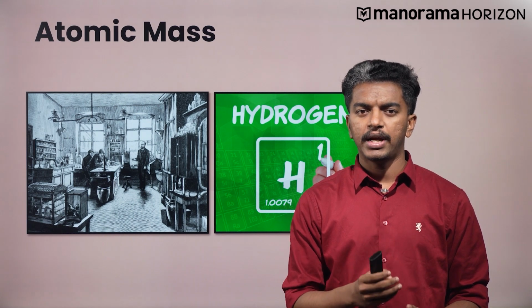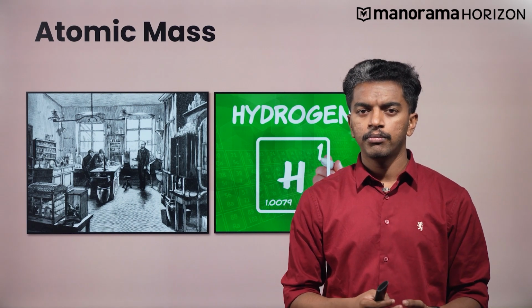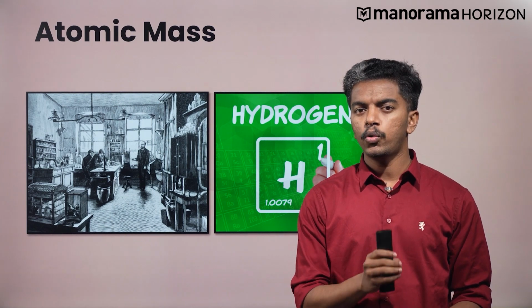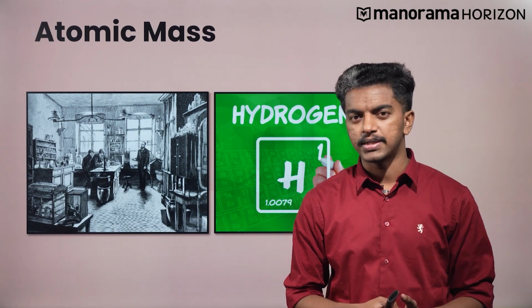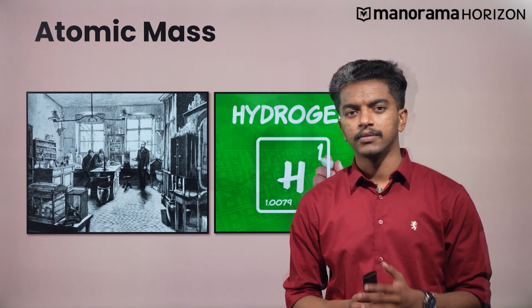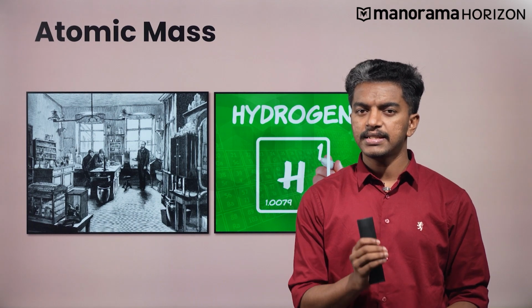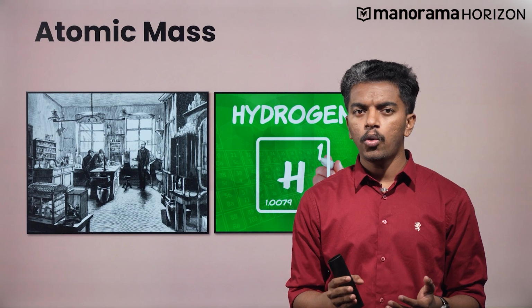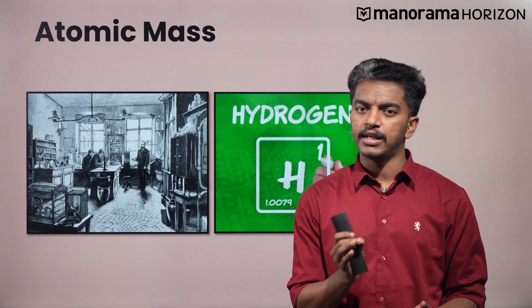The atomic mass of an atom is an extremely small number because the atom itself is tiny. In the 19th century, there was no device or equipment to measure atomic mass. So the scientists determined the mass of one atom relative to another. At that time, hydrogen was the lightest element and was assigned the atomic mass of 1, without any unit. All other elements were assigned mass relative to it.